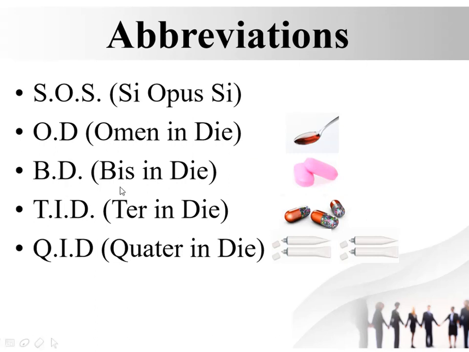BD, bis in die, indicates a medication has to be administered twice a day. TID, ter in die, indicates a medication has to be taken thrice a day. QID, quater in die, indicates that a medication has to be taken 4 times a day.